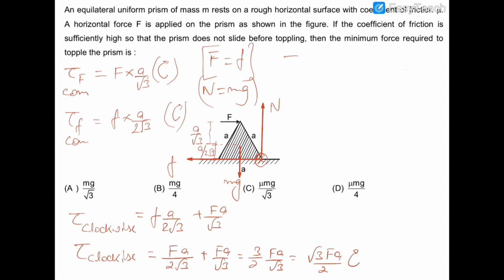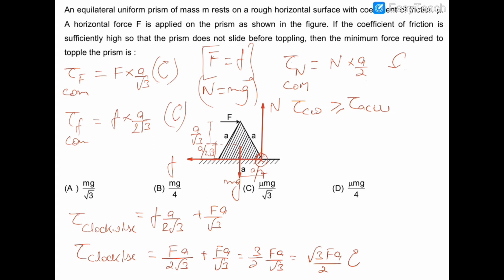Now the torque of normal reaction about COM will be N into this distance, which is a by 2. So this is N into a by 2 in the anti-clockwise direction. So to topple the block, the clockwise torque should be greater than the anti-clockwise torque, or we can say that it should be at least equal to the anti-clockwise torque in the limiting condition.